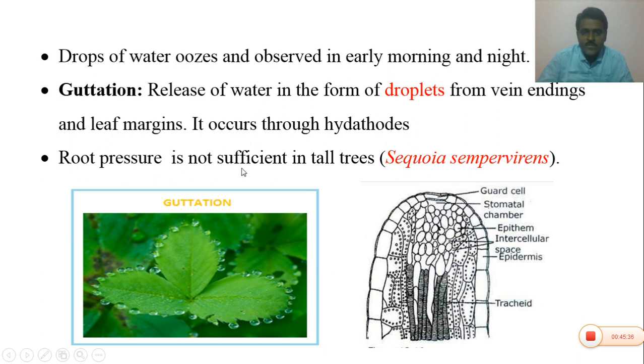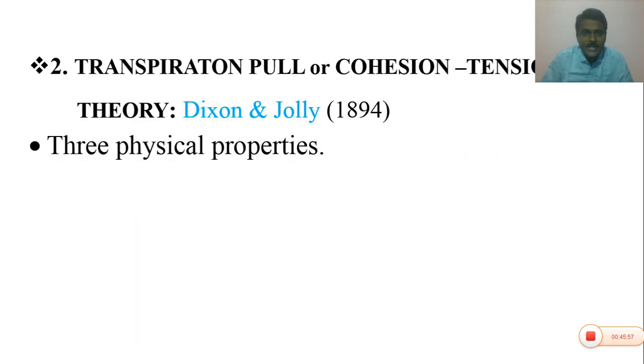Root pressure is not sufficient in big, tall trees like Sequoia sempervirens. It goes up to 300 feet, but the root pressure is only 3 to 4 atmospheres. So this is not sufficient for the upward movement of water in Sequoia gigantea and Sequoia sempervirens. Hence, the root pressure theory is not accepted.